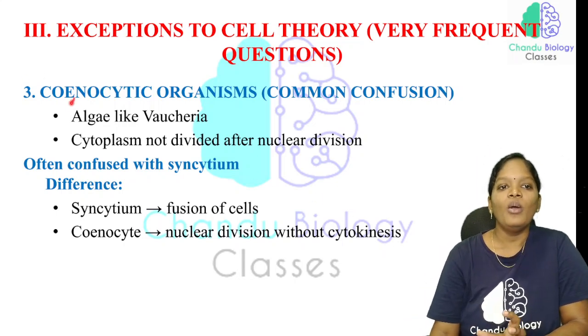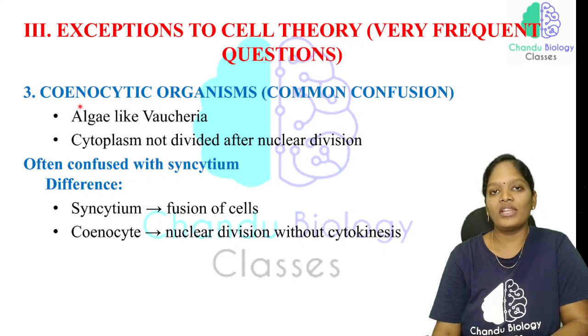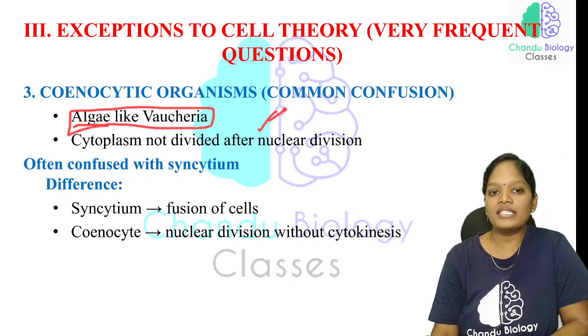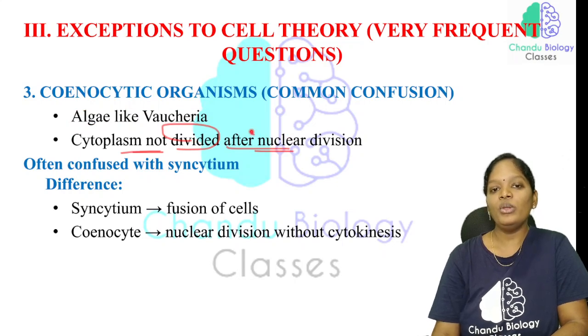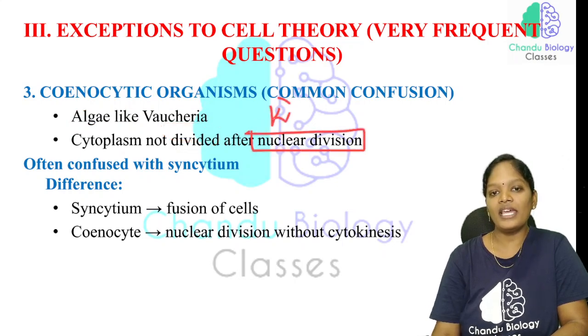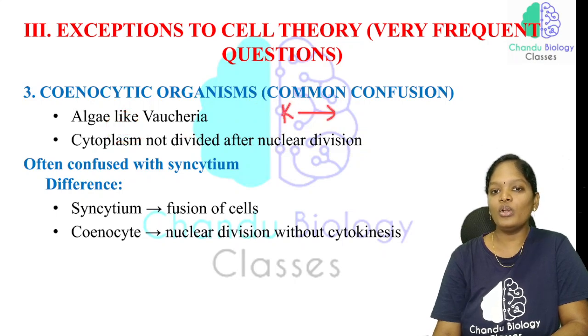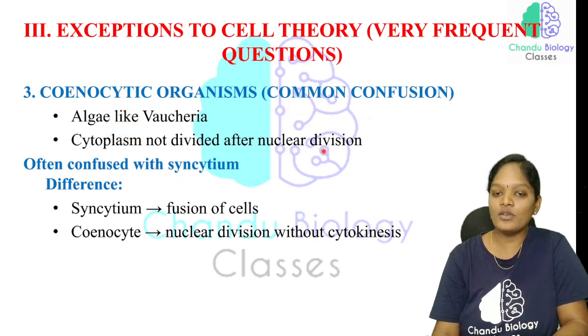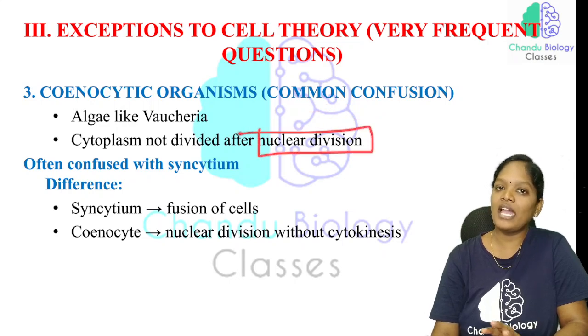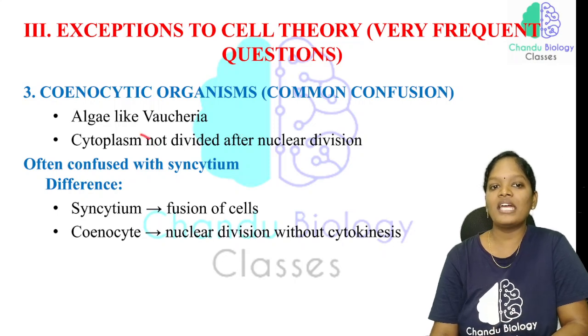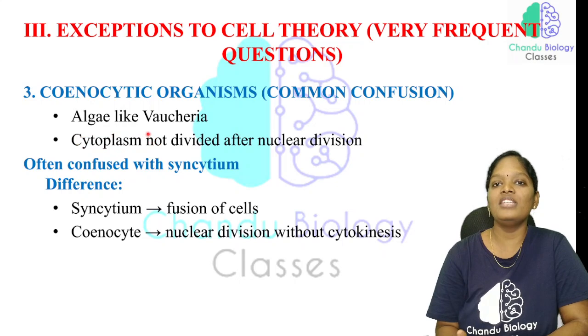What is the best example for coenocytic organisms? Coenocytic organisms are algae like Vaucheria. This is the best example, and here the cytoplasm is not divided after the nuclear division. Nuclear division is technically called karyokinesis and cytoplasmic division is called cytokinesis. Karyokinesis is always followed by cytokinesis, but in coenocytic organisms karyokinesis is completed and not followed by cytokinesis.